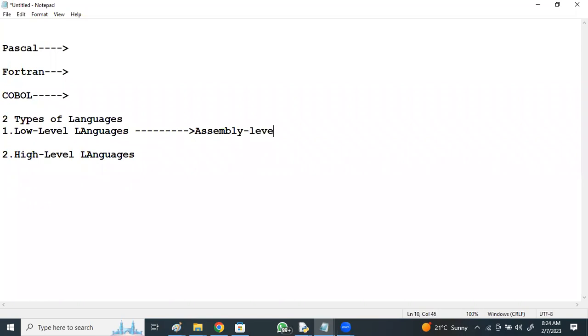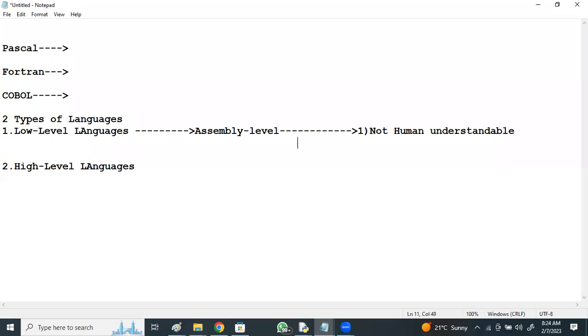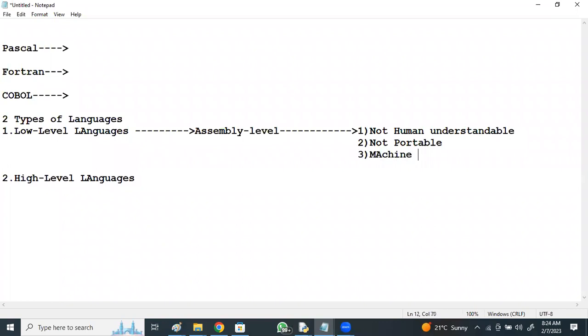Assembly level language or machine level languages, mainly they are not human understandable. And secondly, they are not portable. They are machine dependent. They cannot run on all the hardwares and all the operating systems.